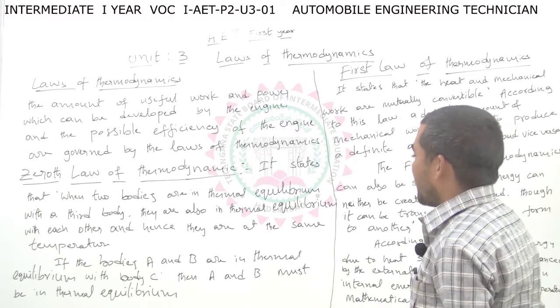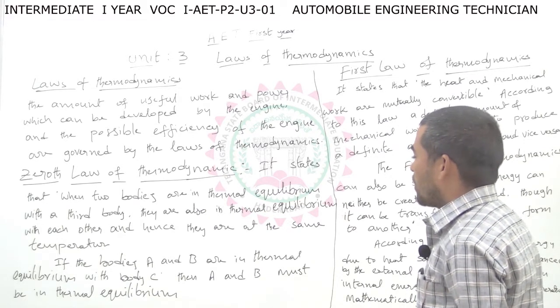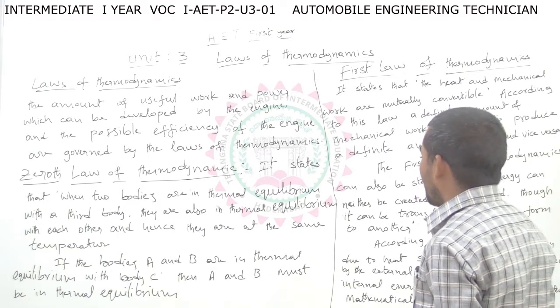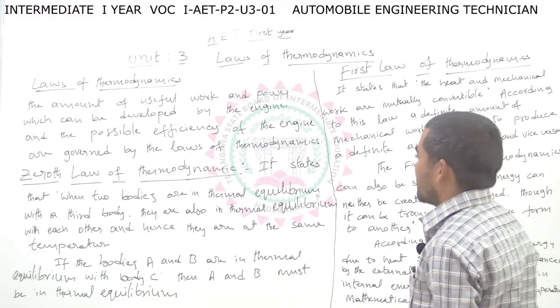If the bodies A and B are in thermal equilibrium with body C, then A and B must be in thermal equilibrium. So, this is the simple definition of the zeroth law of thermodynamics.